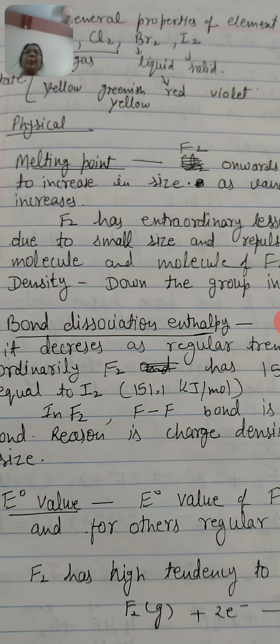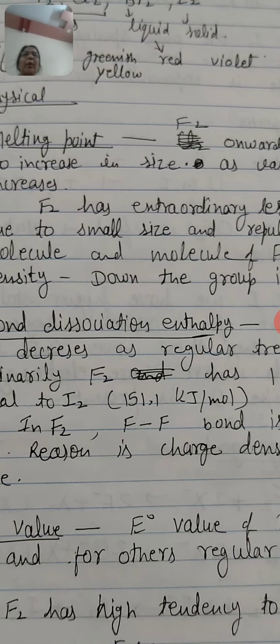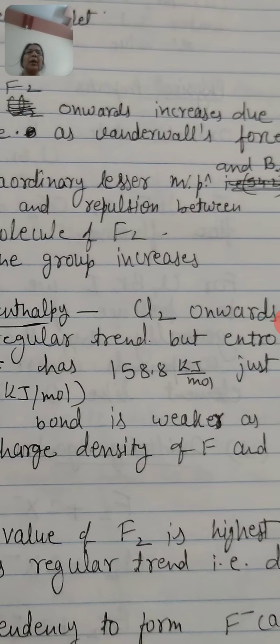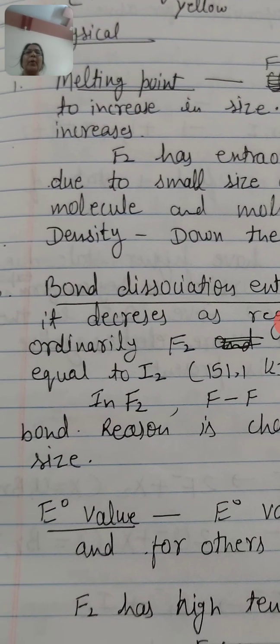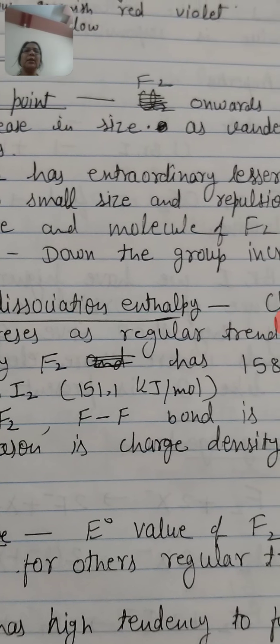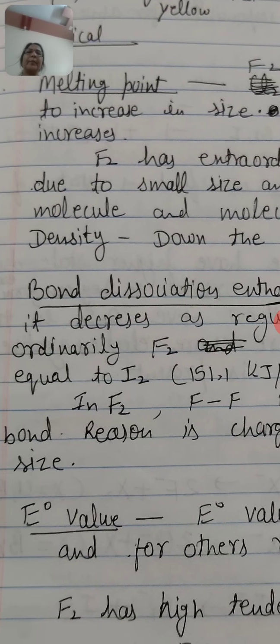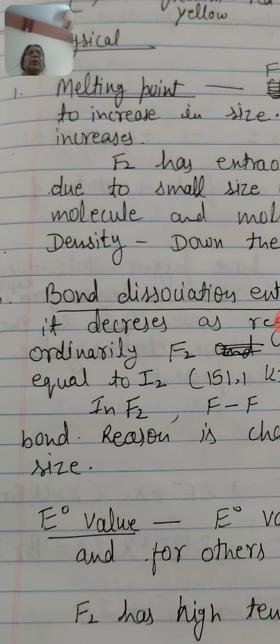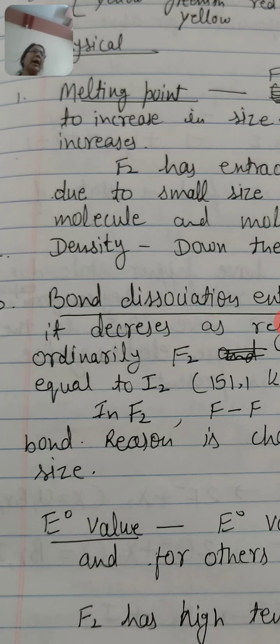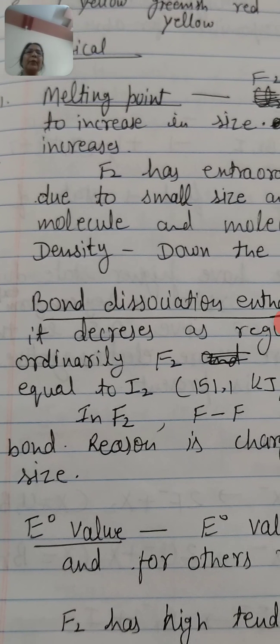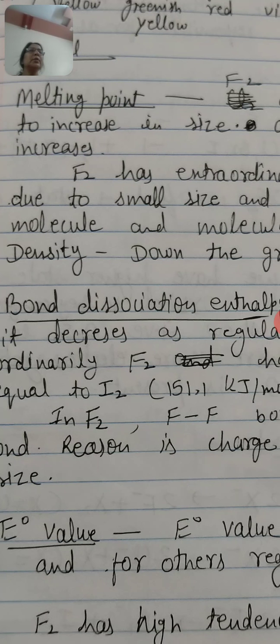The most important property is bond dissociation enthalpy. From chlorine onwards, bond dissociation enthalpy decreases as it is the regular trend, but extraordinarily, fluorine has a value of only 158.8 kilojoule per mole, that is just equal to I2.